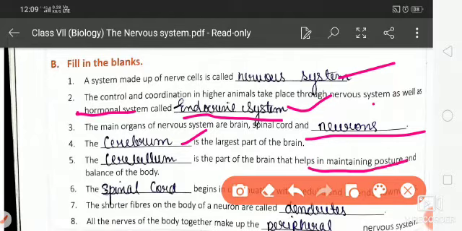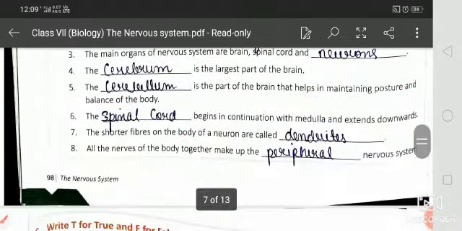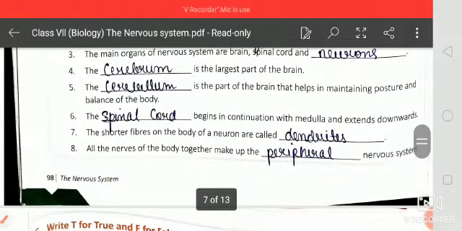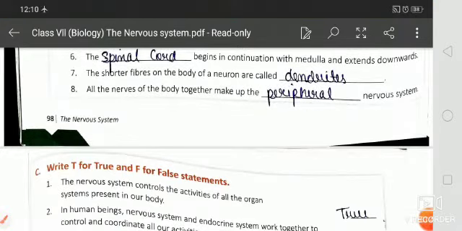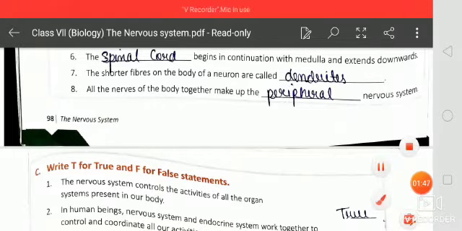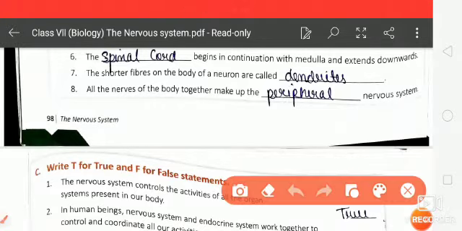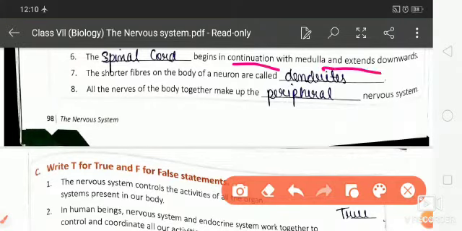posture. Next one is, the spinal cord begins in continuation with the medulla and extends downward. You know, the spinal cord begins in continuation with the medulla, which is the lower part of the brain, and then the spinal cord extends downwards.